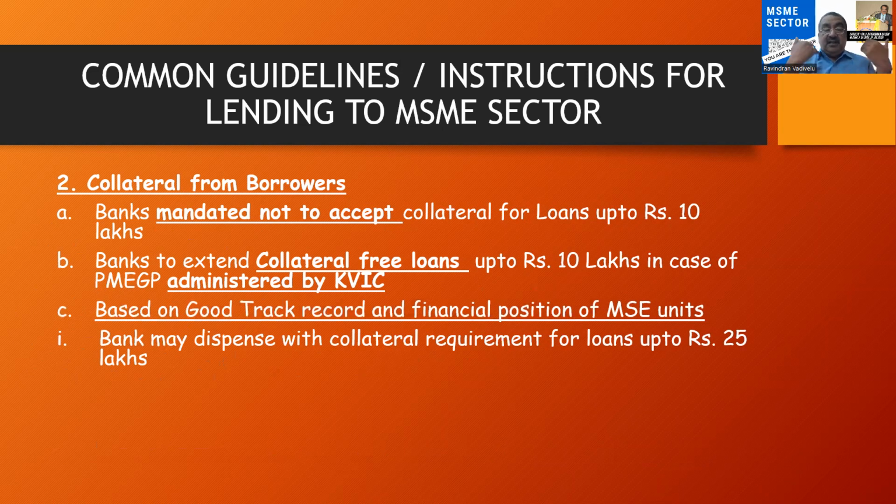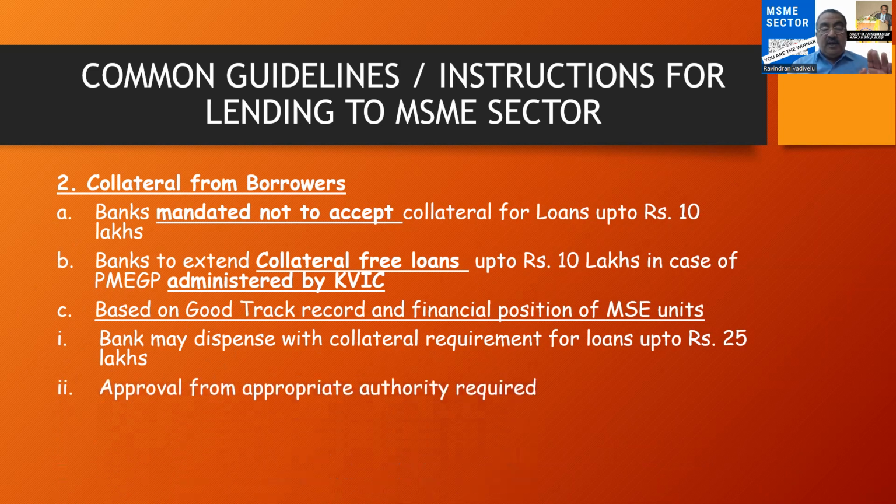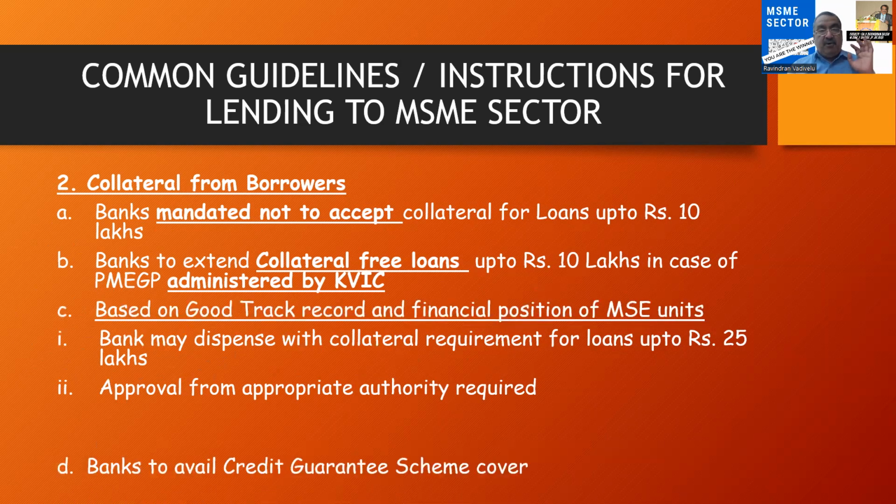Suppose that 10 lakhs can be increased to 25 lakhs, but it is left to the discretion of the banks for the micro and small enterprise. Medium enterprises have not been included. It is micro and small enterprise units that have been included. And in case banks want to extend the collateral-free loans to the MSE units up to 25 lakhs, then the banks have to get the approval from the appropriate authority. This is very, very important.